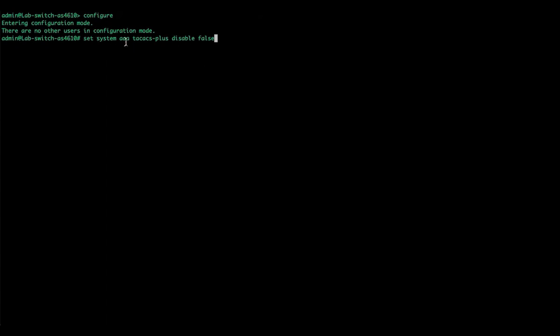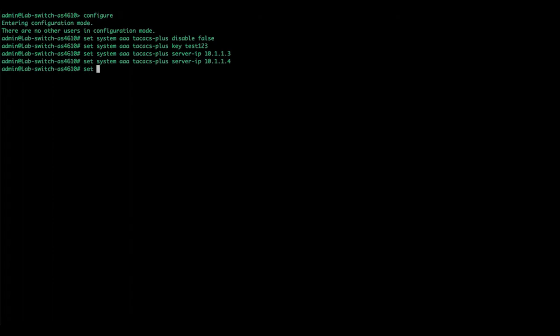The command is set system AAA TACACS Plus disable, and we tell it we either want to enable it, meaning disable false, or disable true. Disable true is the default. Okay, so we just now enabled it. Now we're also going to set our AAA TACACS Plus key. We're just going to make something up. And we're going to set our destination. And we can set a second one.